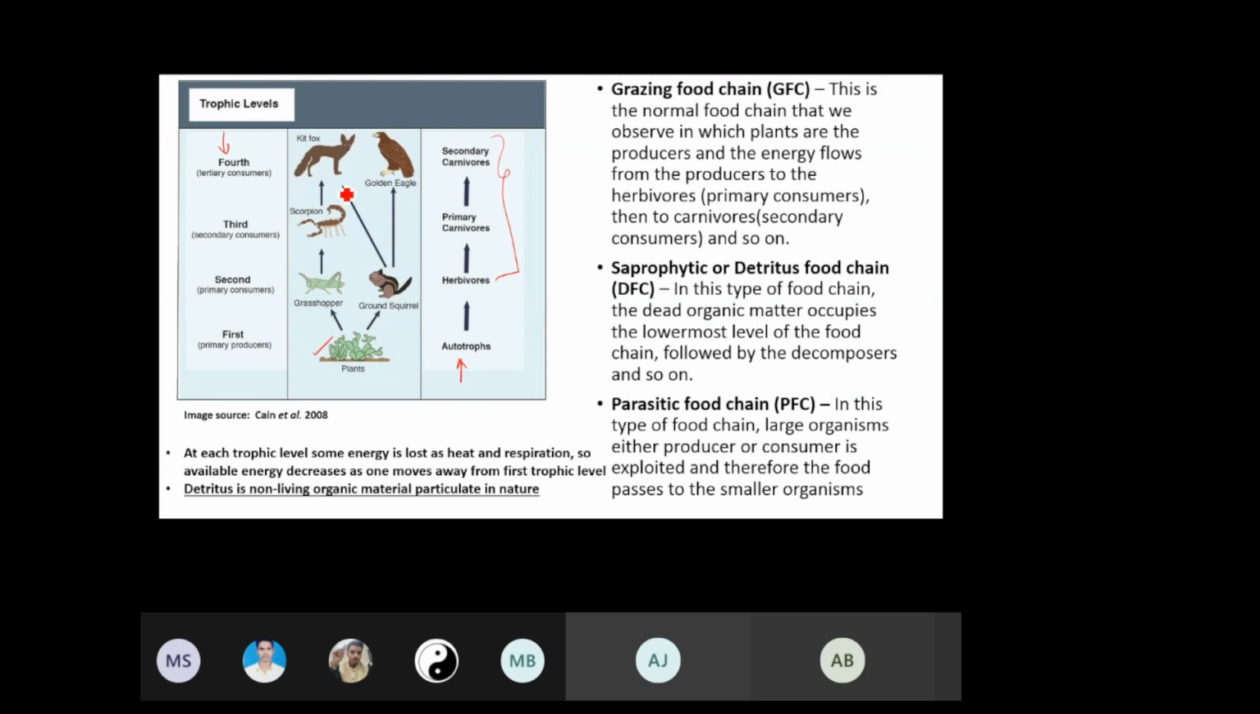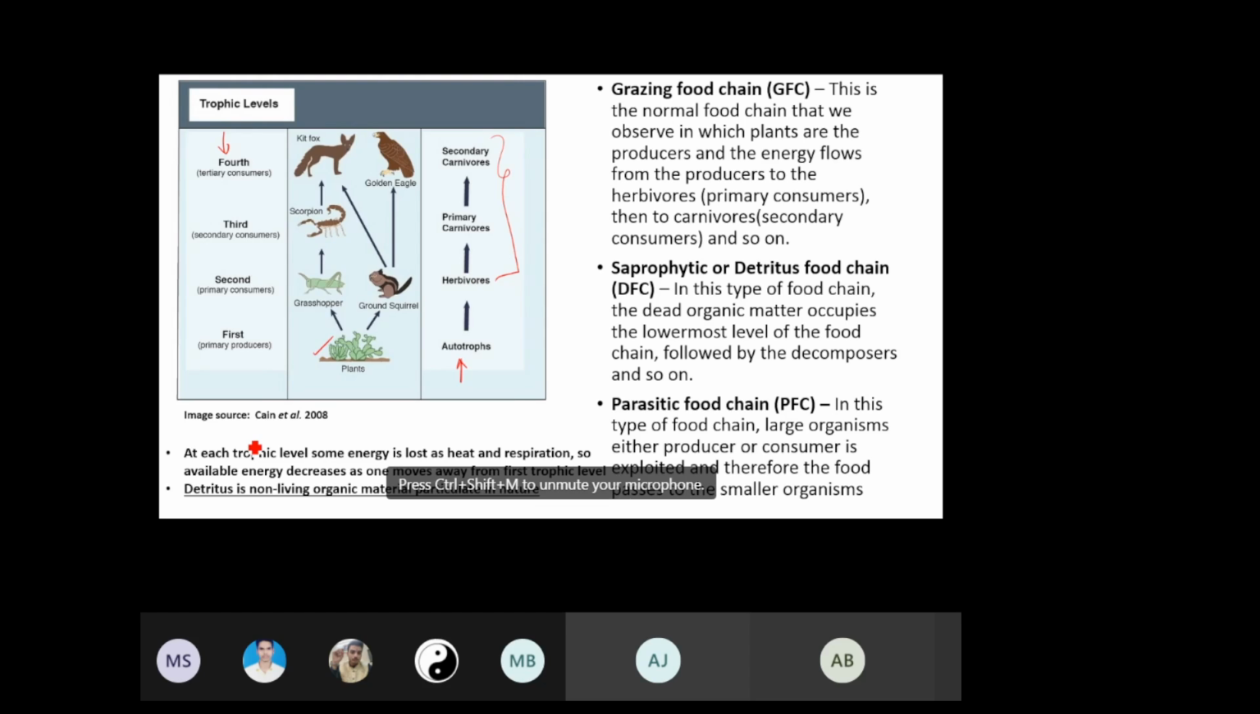So there is the first trophic level, second trophic level, third trophic level, and fourth trophic level. First trophic level will be made of primary producers, second trophic level primary consumers, and then third trophic level secondary consumers. Examples are there in the diagram, and then the final is tertiary consumer.